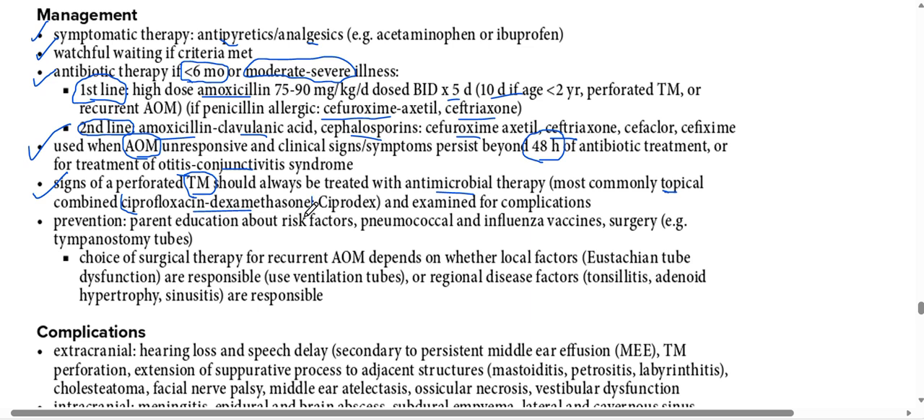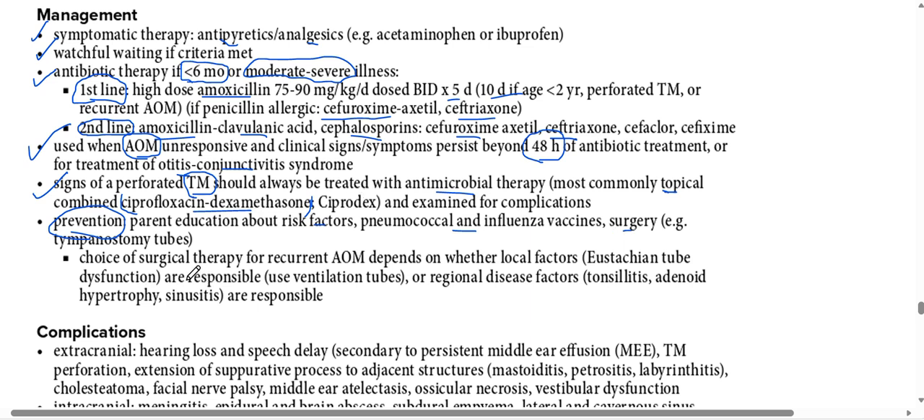Okay, now prevention. Parent education again is very much important about the risk factors. Pneumococcal and flu vaccines can be protective in nature. Okay, and surgery, for example, tympanostomy tubes can prevent recurrent infections.